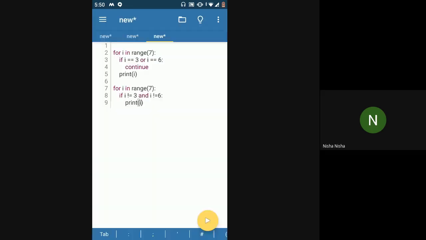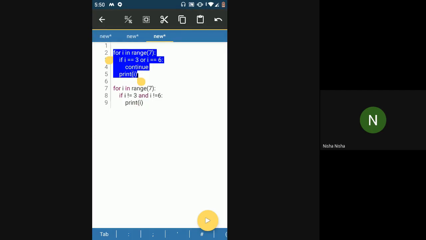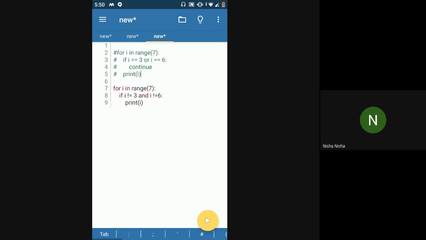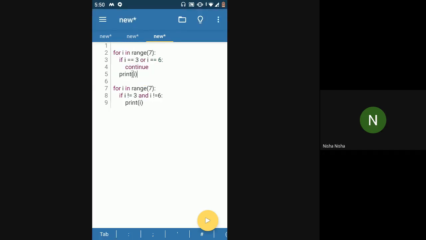So here again, if you see, there's 0, 1, 2, 5. I'll just comment out this section and print it. So here you have 0, 1, 2, 4 and 5. Same thing. So both of these two codes did the same thing, but the logic was a bit different in both the cases. That's it.